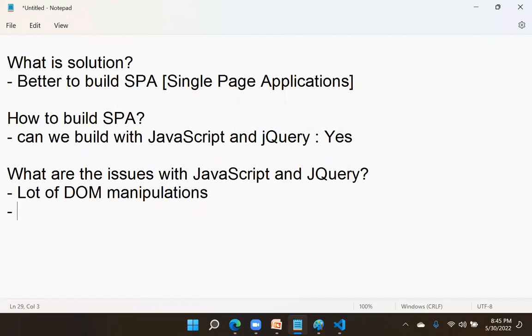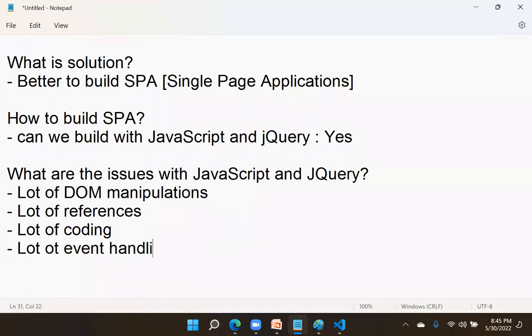That means a lot of references, a lot of coding. Even though jQuery reduces it, it requires a lot of coding related to DOM manipulations and a lot of event handling. Event handling: on change, on blur, on clicks, a lot of event handling we need.